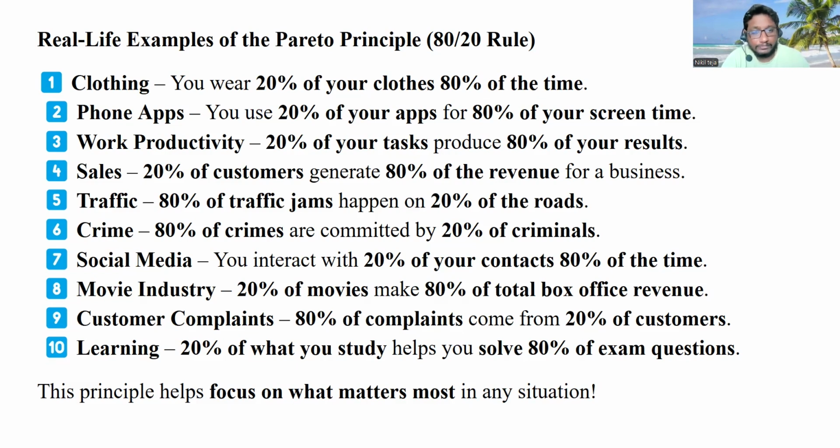As simple as that. Why? Because other movies are becoming flops and people are not watching, and due to publicity also people are not watching. This 20% of movies spend more on publicity. That is the reason why people generate more revenue for this 20% of movies. So customer complaints, 80% of the complaints come from 20% of customers. As simple as that. Learning, 20% of what you study helps you solve 80% of exam questions.